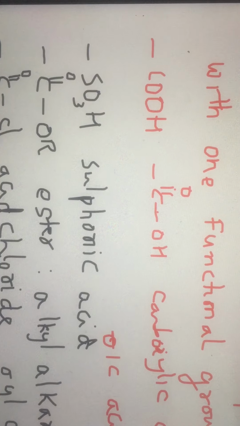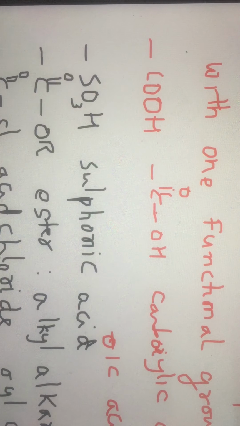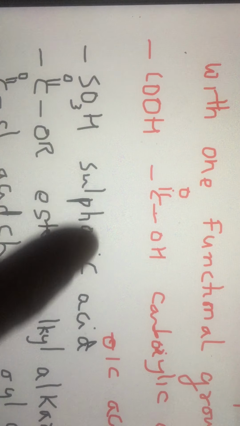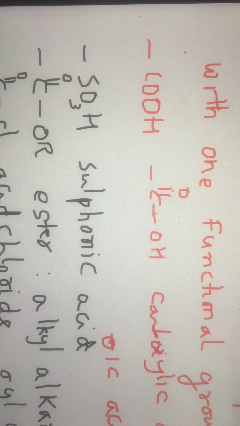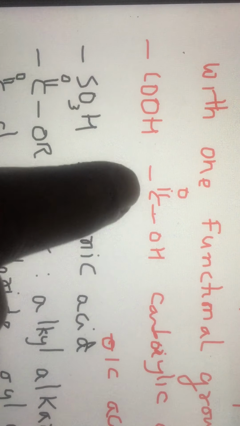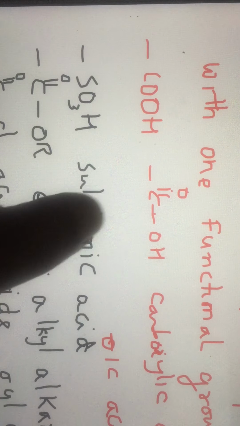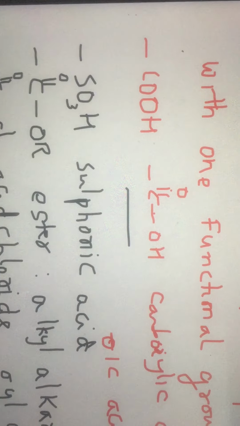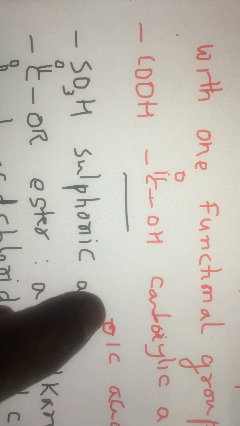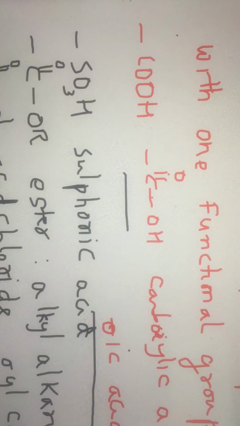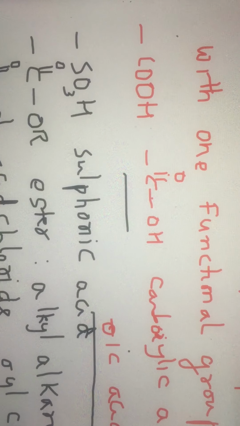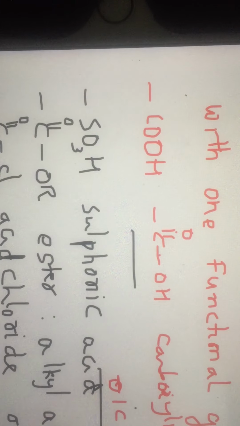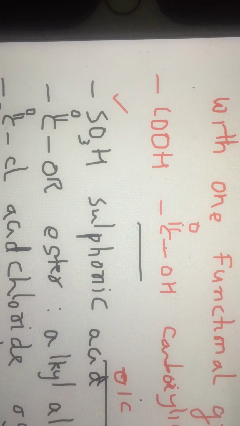Suppose a compound has the functional group COOH. Compounds which have the COOH functional group are called carboxylic acids. Mind you that carboxylic acids have C double bond O, OH. This carbon is sp2 hybridized, and the names of carboxylic acids necessarily end with oic acid. Similarly, some compounds have SO3H as a functional group, and they are called sulfonic acids.